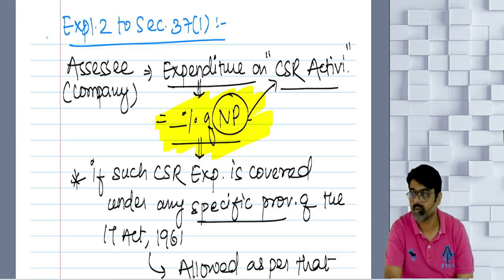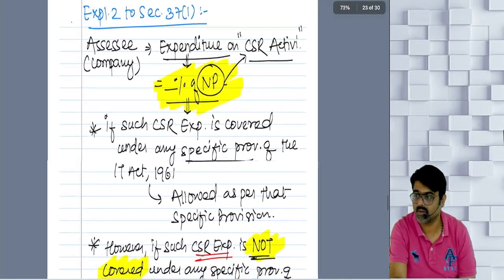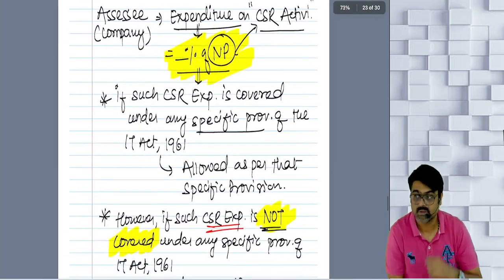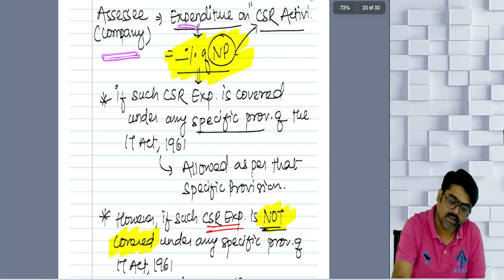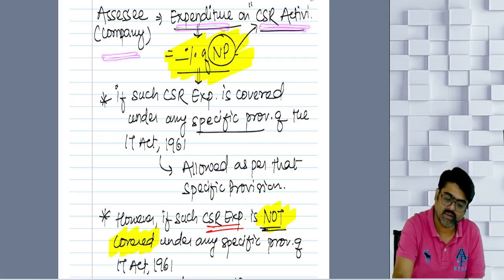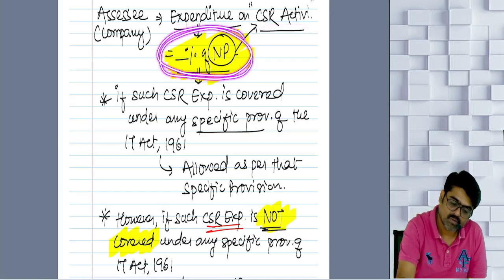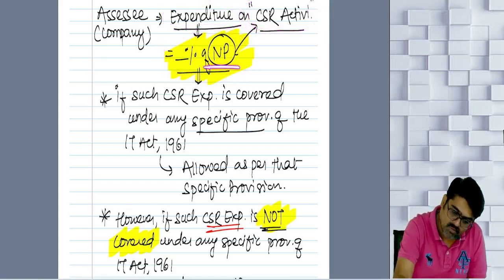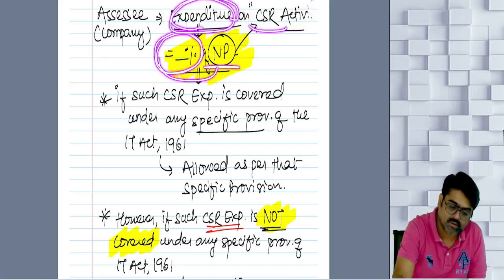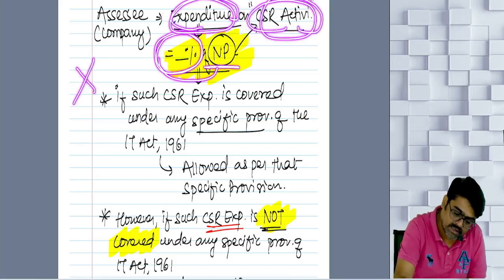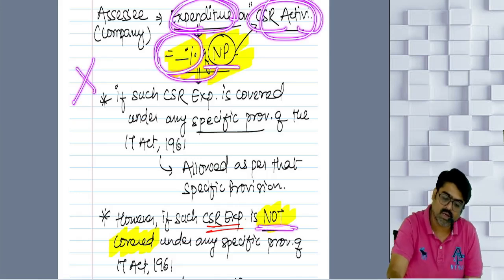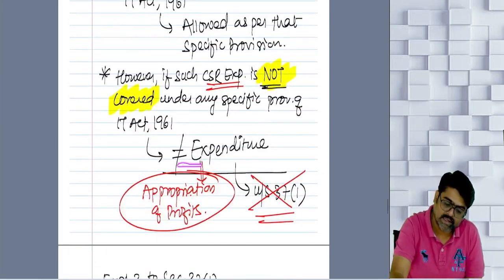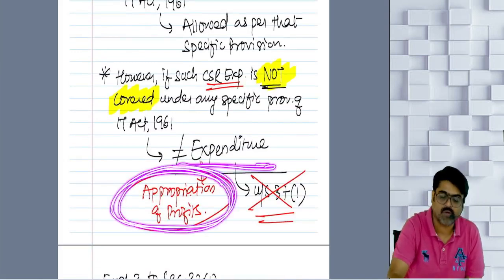Will you remember? See, this is written here. Read it once, do it fast. The assessee is a company incurring expenditure on certain CSR activities, meaning a certain percentage of your net profit has to be spent by you on CSR activities. After net profit, whatever amount you are keeping aside and spending on the activity is not your expenditure. It is appropriation of profits.